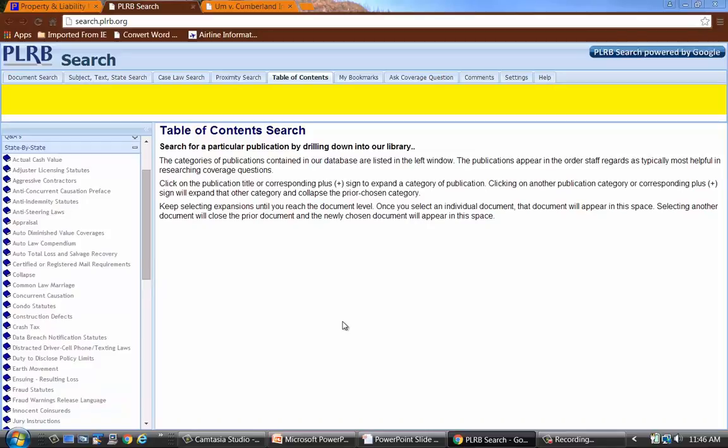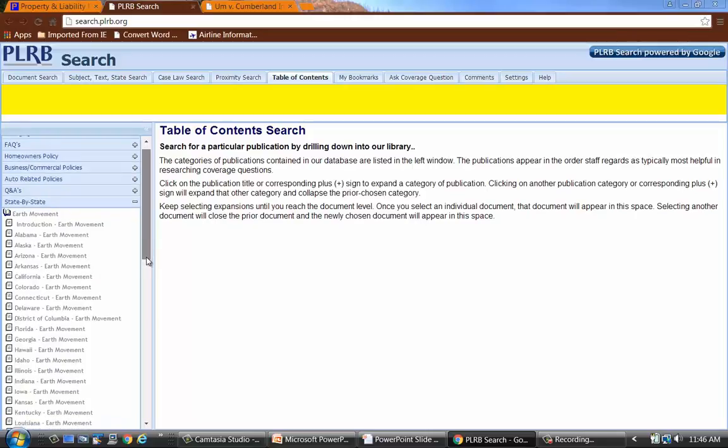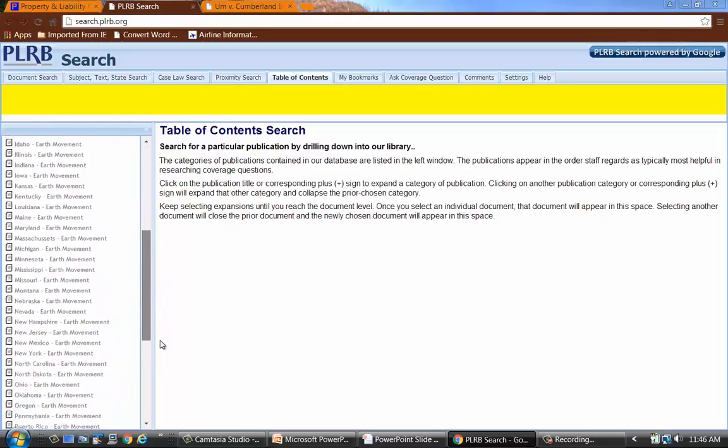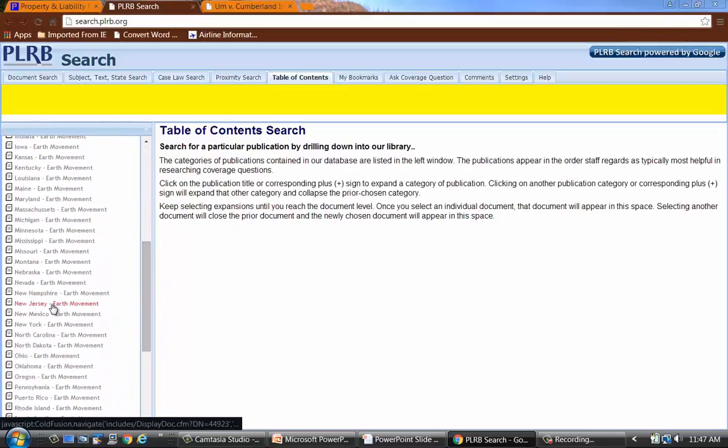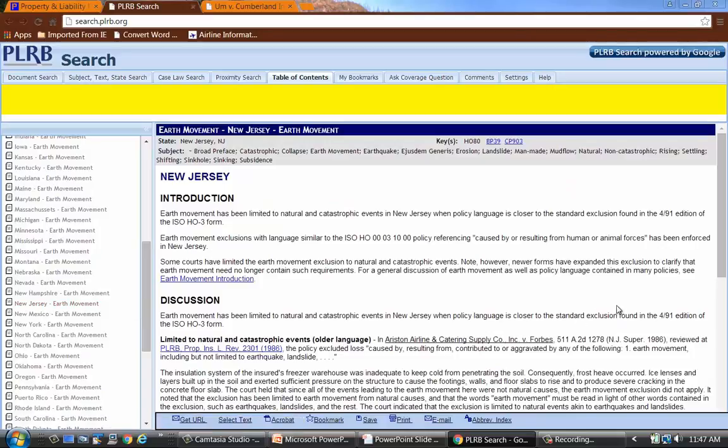This is where we're aware of probably 10 or more states that have a ruling on a particular topic. So we've gathered this information together and written what we've called a state-by-state. We're going to page down to earth movement, and we can open that up. And then we're going to page down to New Jersey because this particular loss occurred in New Jersey, and click on that. And you can see that we got to the same document.